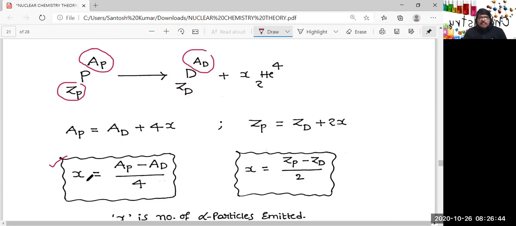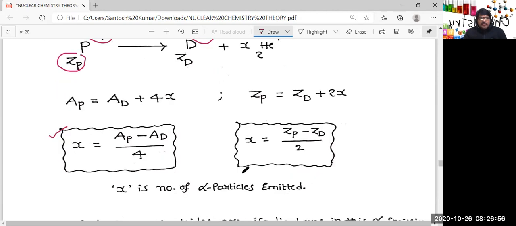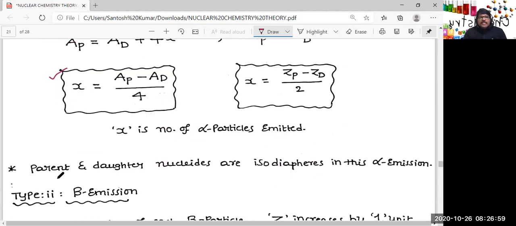So x is the number of alpha particles emitted. And here also x is equal to Zp minus Zd by 2. And here x is the number of alpha particles emitted only if alpha emission takes place. And most importantly, in alpha emission, what is the relation between parent nuclide and daughter nuclides? 100% you can check, parent nuclide and daughter nuclides are said to be isodiaphers.